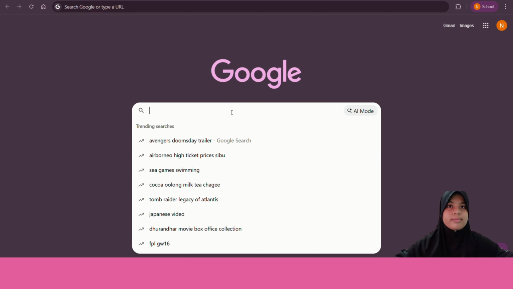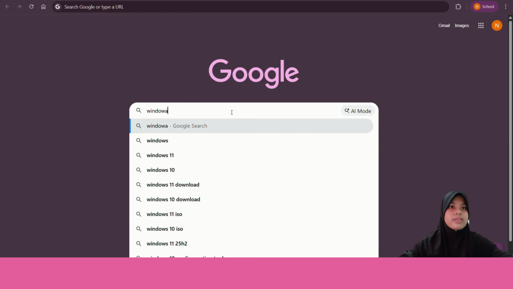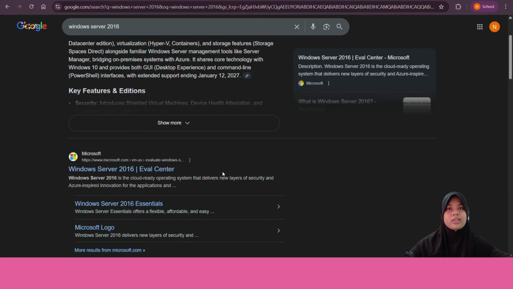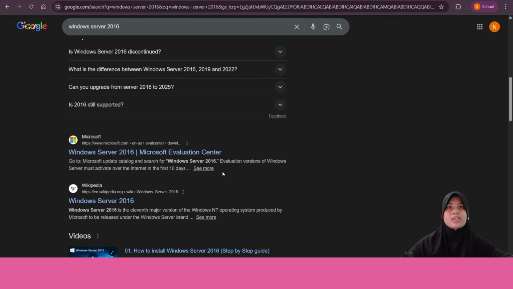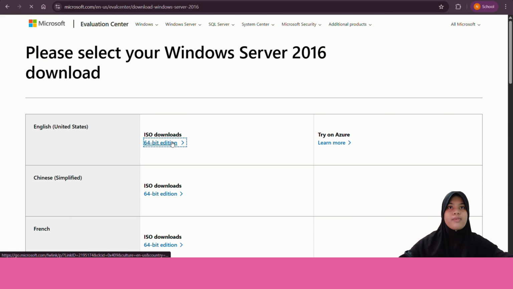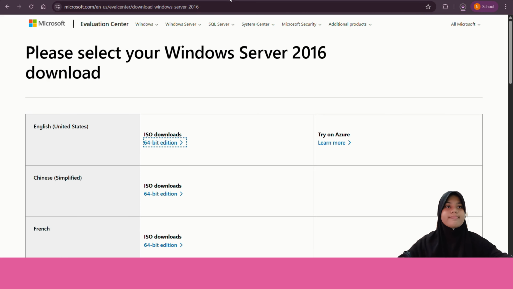Open Google Chrome and then search for Windows Server 2016, and then scroll down a bit until you see this one, Windows Server 2016, and then click this 64-bit edition, and then it will proceed to your download.